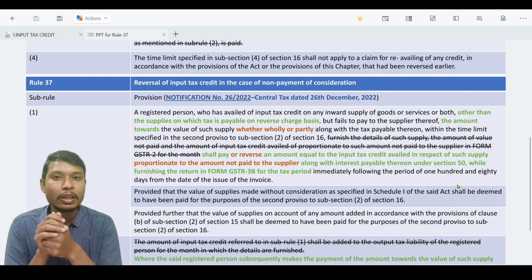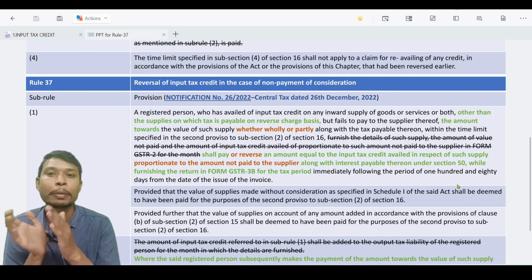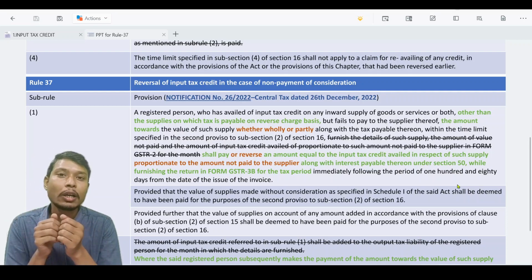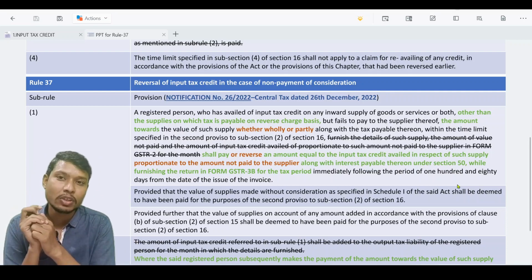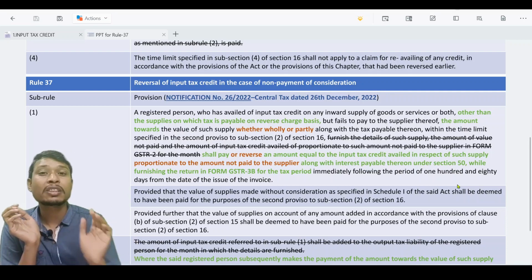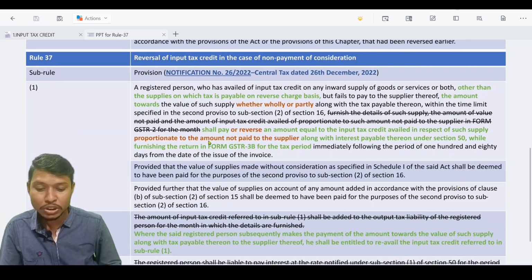First way is the reversed input tax credit can be added to the output tax liability and paid along with interest, or the reversed input tax credit can be reduced from the available input tax credit and the interest payment can be done separately. This is the one change, and the second change is "proportionate to the amount not paid to the supplier".